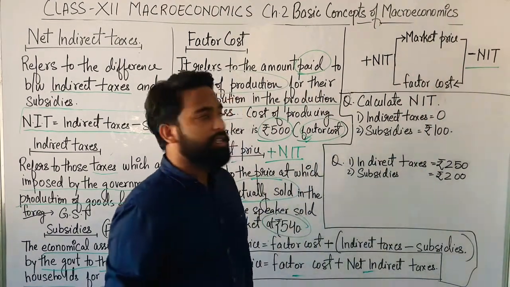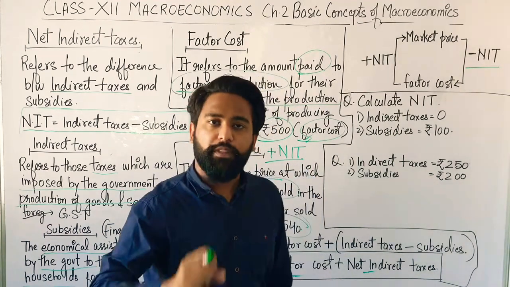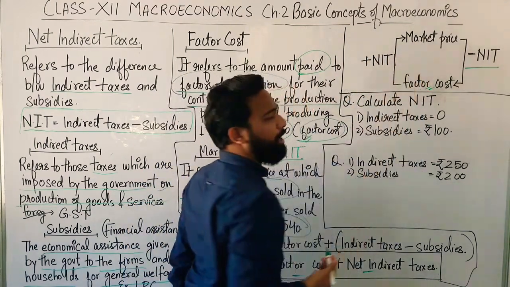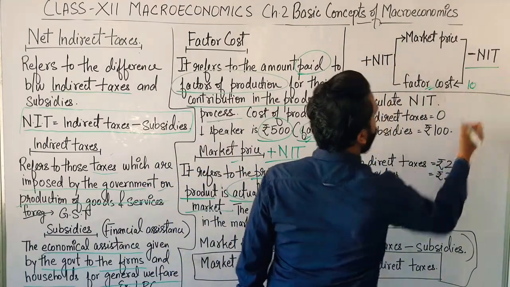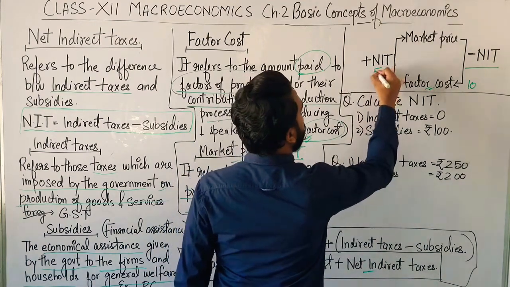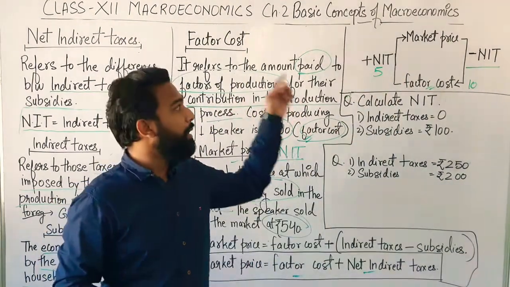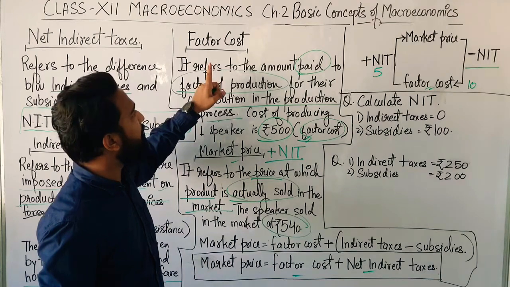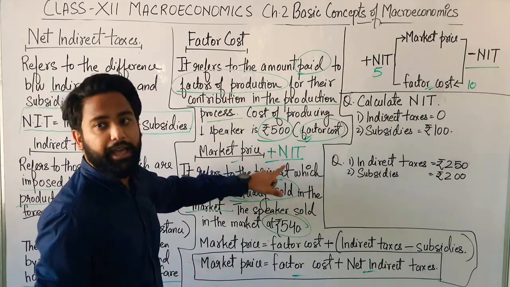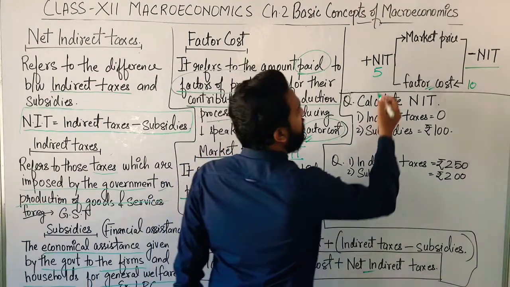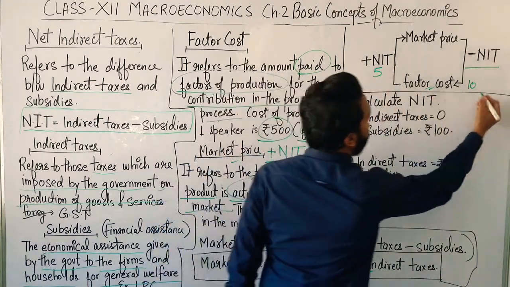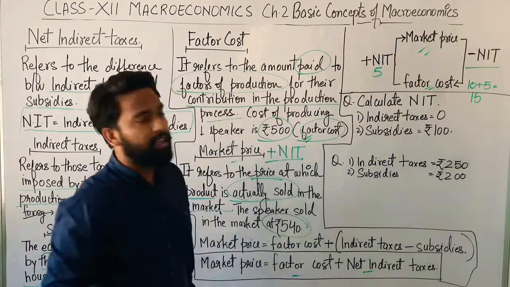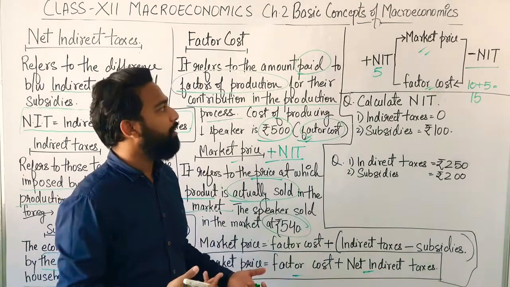And if you are asked to calculate the market price from the factor cost, suppose factor cost is 10 rupees and net indirect taxes is 5 rupees. You remember the difference between market price and factor cost is the net indirect taxes. If we add this NIT to the factor cost, we will get the market price. Market price will be 15 rupees. Is that clear?